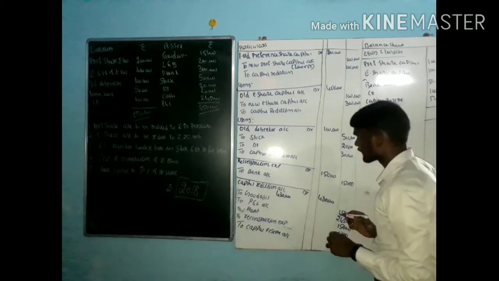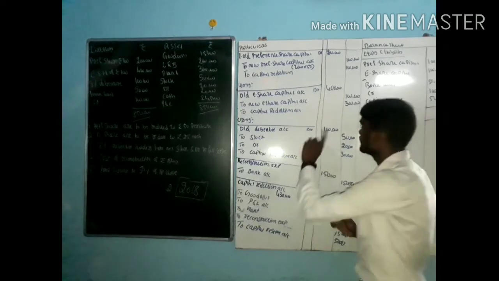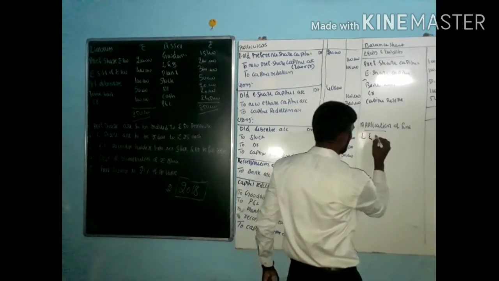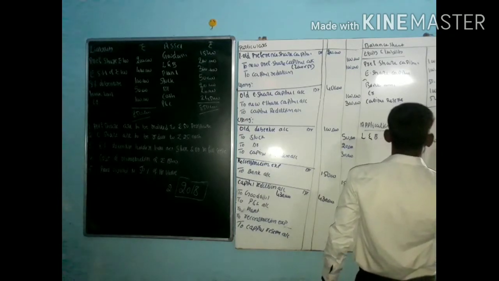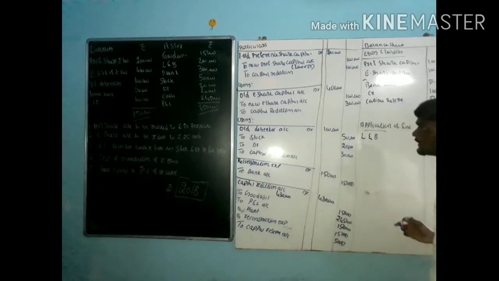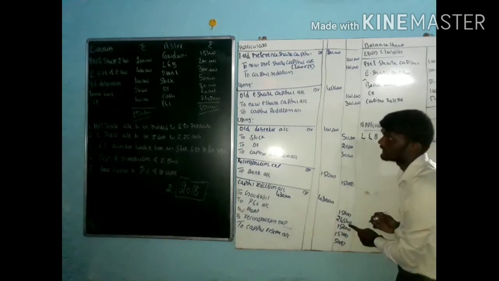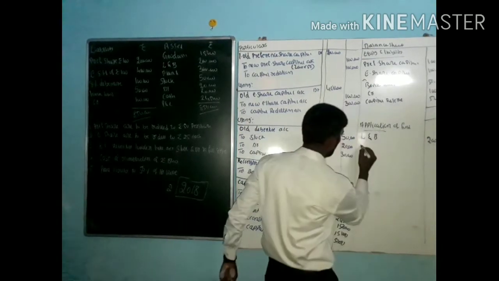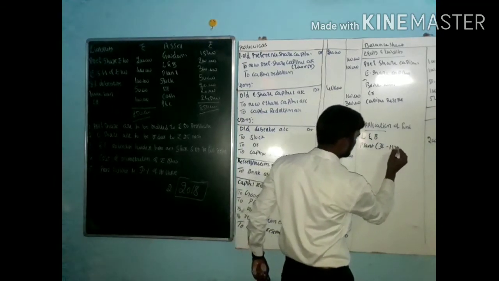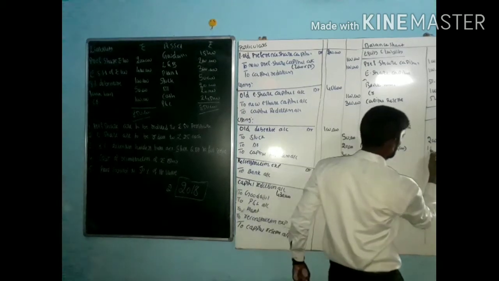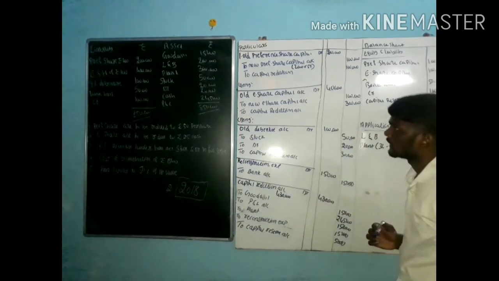Land and building. For land and building I think we do not pass any entry, so consider the same value. That is 2 lakh. Next one, plant. Plant, I think, is credited. Any asset credited means minus. Plant 3 lakh minus 1,50,000. How much is the remaining amount? Remaining amount is 1,50,000.